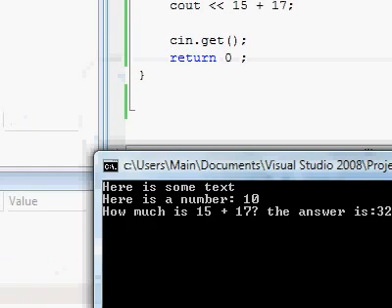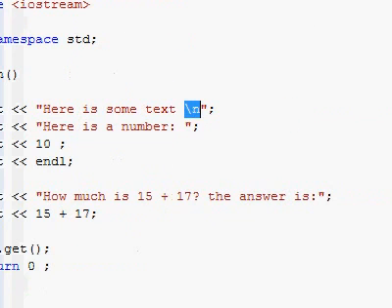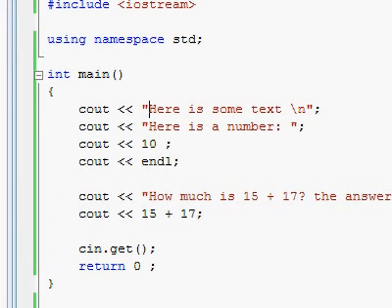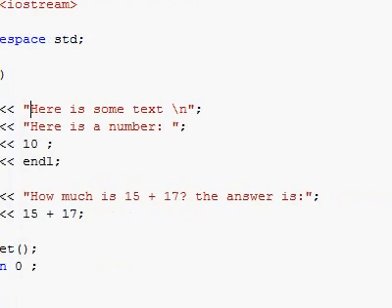As you may figure out, the \n is what's called an escape character, which means that although anything that you type within quotes is going to be recognized as just plain text, the backslash is a special character which in some cases may signal to the compiler that we have a special thing we want to have in our text.